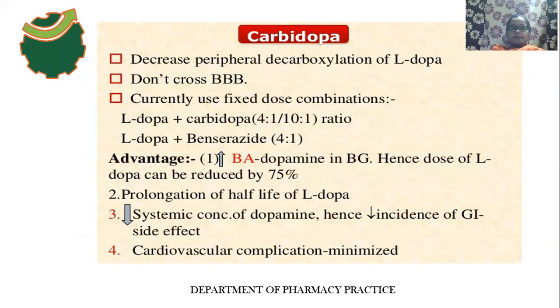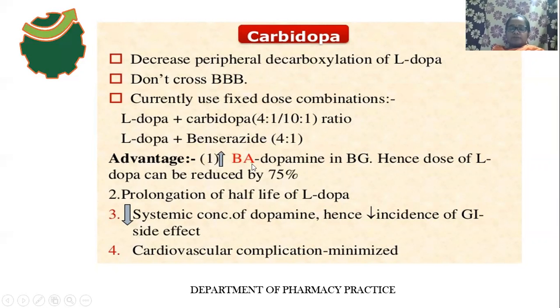The dose combination of carbidopa is levodopa along with carbidopa in a 4:1 or 10:1 ratio, and levodopa along with benserazide in a 4:1 ratio.